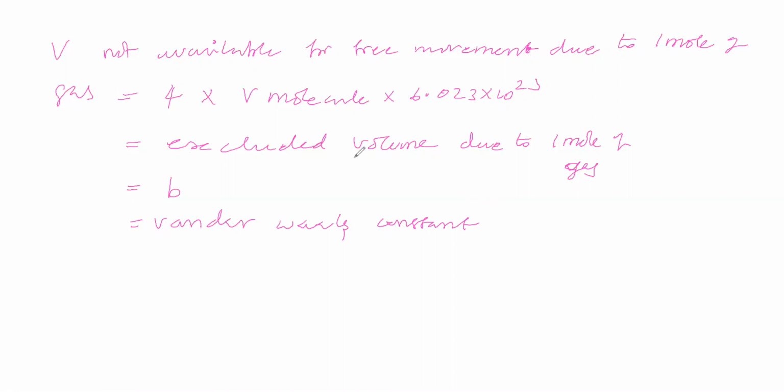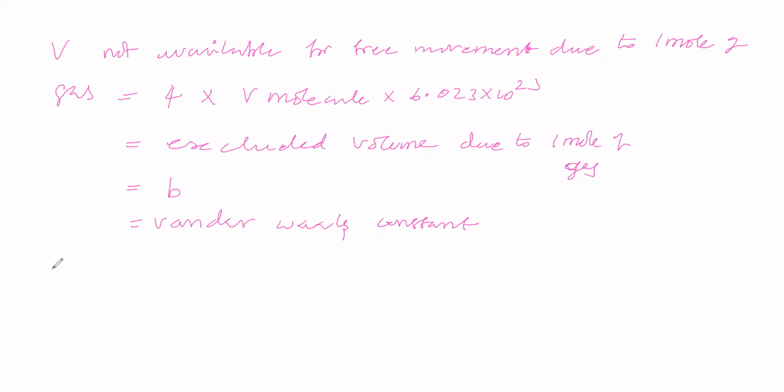B is called excluded volume. Excluded volume means not available for free movement. Excluded volume due to how much gas? 1 mole of gas. It is equal to how much value? 4 into volume of a molecule into Avogadro number. So remember, B is called the van der Waals constant. B is nothing but unavailable volume due to 1 mole of gas, and that value is equal to 4 into volume of a molecule into Avogadro number.